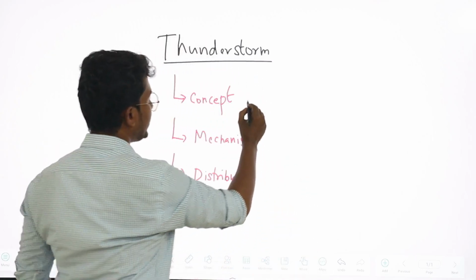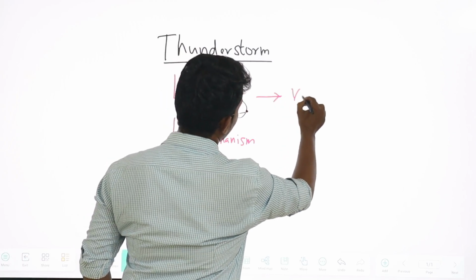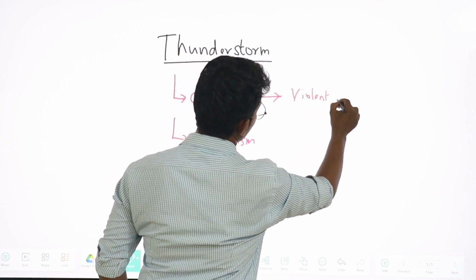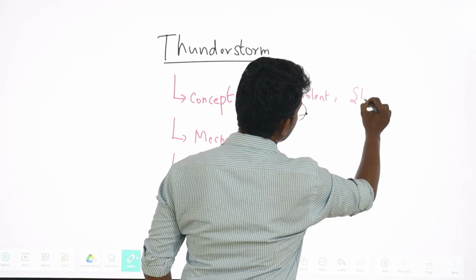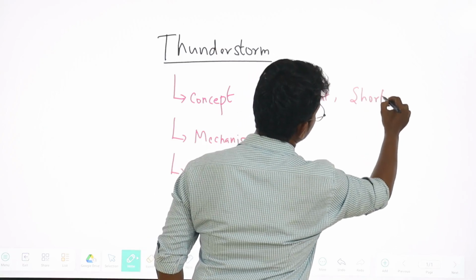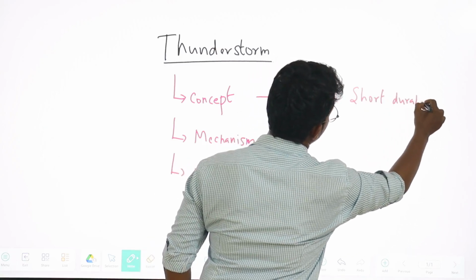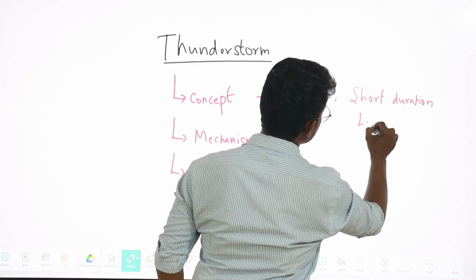So here I am defining it as violent, short duration, localized storms.